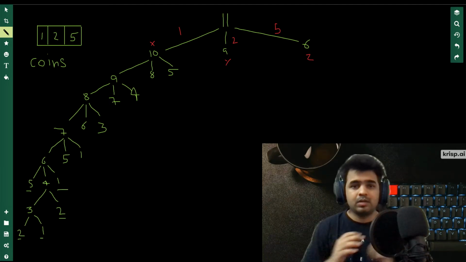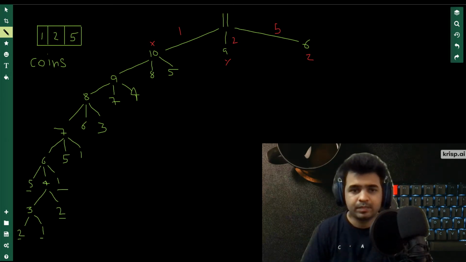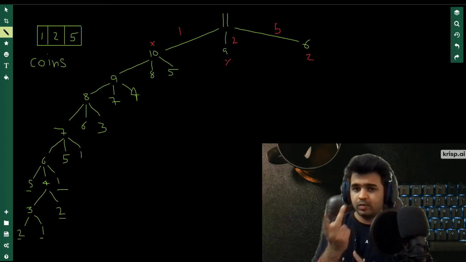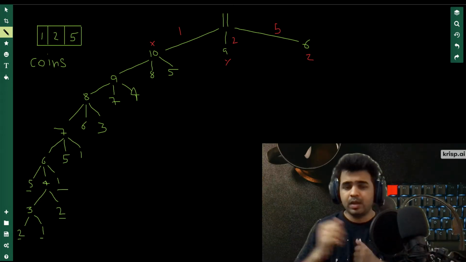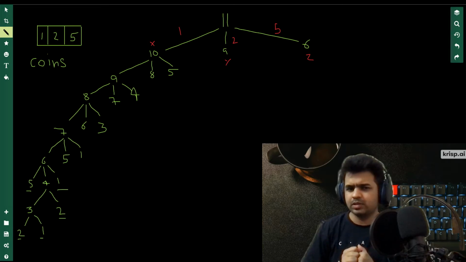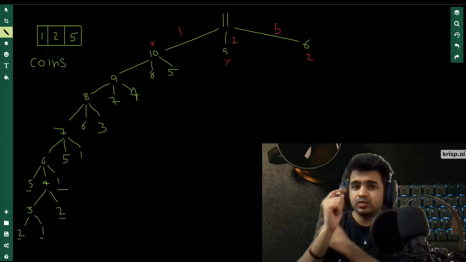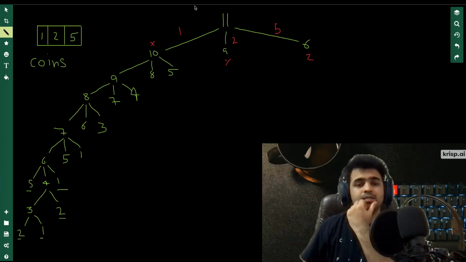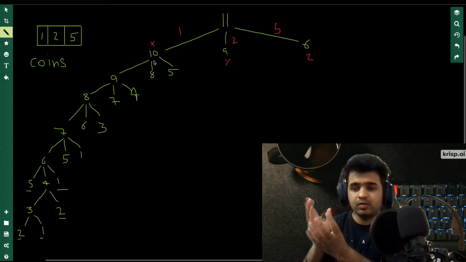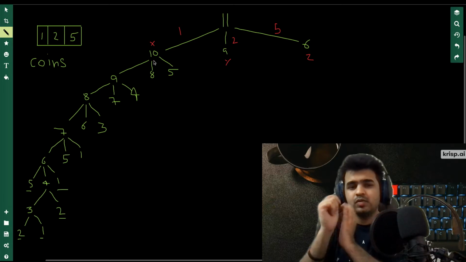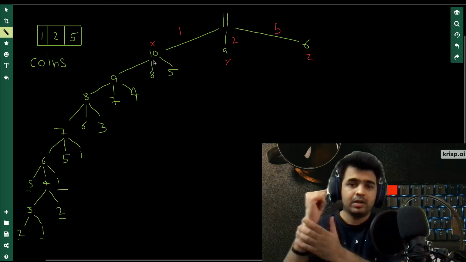So to reach 11, what are all the ways by which I can reach 11? I can reach 11 from 1 also, from 2 also. From 1, if I use ten 1 rupee coins, I can reach 11. But we need to find the minimum number of coins. So I need to check what are all the positions from which I can reach 11 by using just one coin. If we are at rupees 10, we know the minimum number of coins required for rupees 10 is X. Then using just one coin, that is the 1 rupee coin, we can reach 11, right?